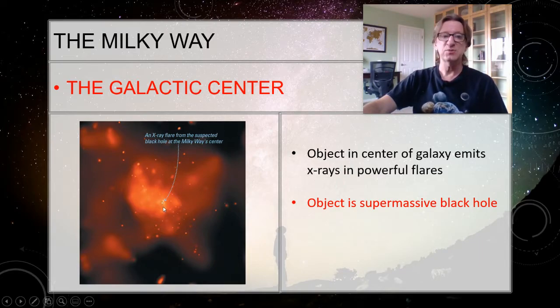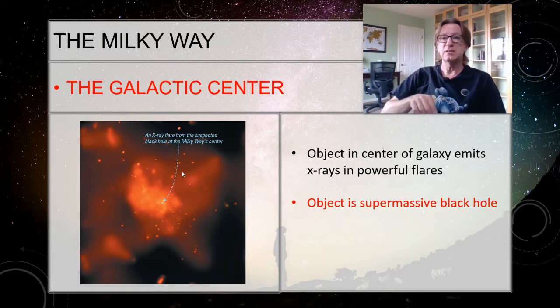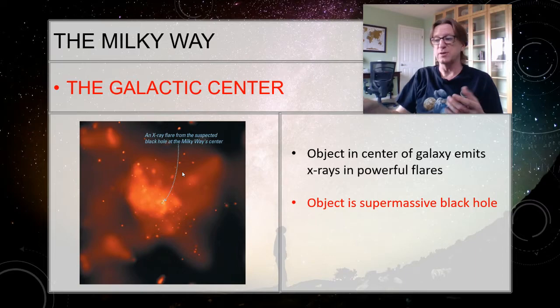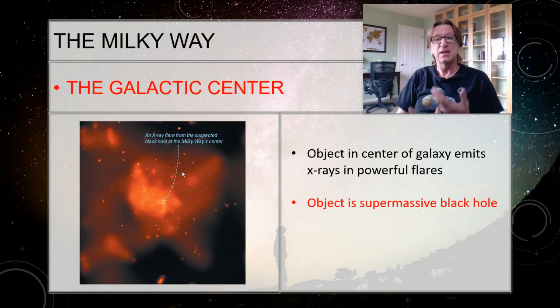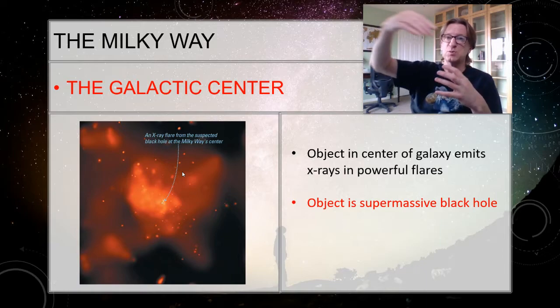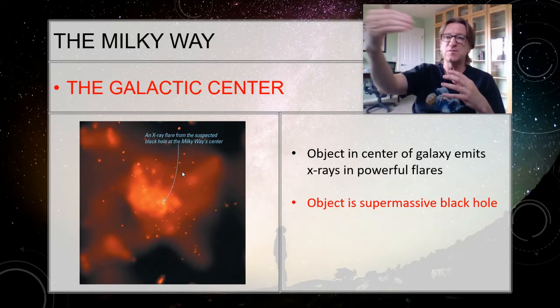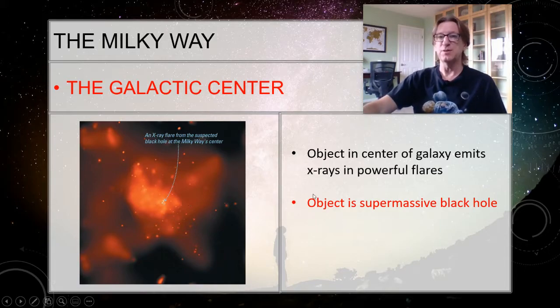And so this is an X-ray picture. Periodically we get X-ray flares. What's happening is, we talked about how, when this pen falls, it's giving up gravitational potential energy. It's turning it into thermal energy. Well, here it's giving up so much gravitational energy that instead of emitting infrared, it's emitting X-rays. And so every time a star or some gas or whatever spirals down into this black hole, it goes faster and faster and faster until just before it crosses the event horizon, and then it emits those X-rays. So the only object that we know of is a supermassive black hole that can be that massive, that small, and have those kind of flares.